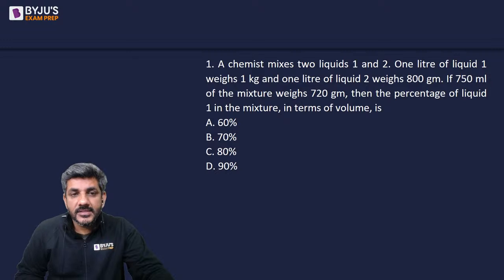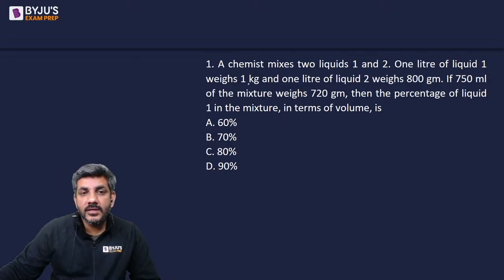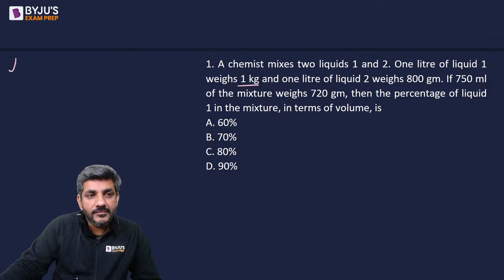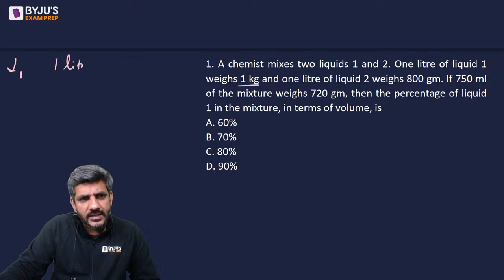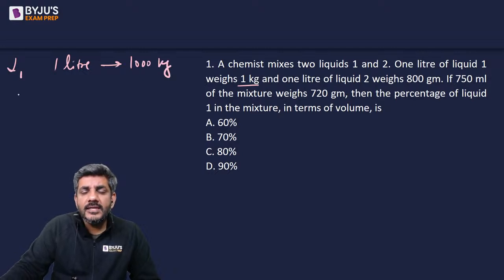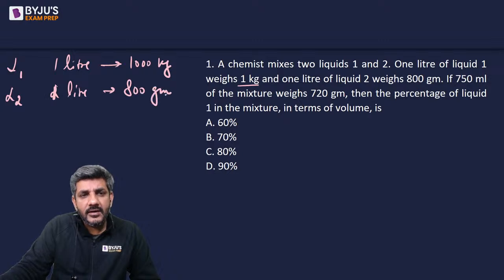It says a chemist mixes two liquids, 1 and 2. 1 liter of liquid 1 weighs 1 kg. 1 kg means 1000 grams. And 1 liter of liquid 2 weighs 800 grams.